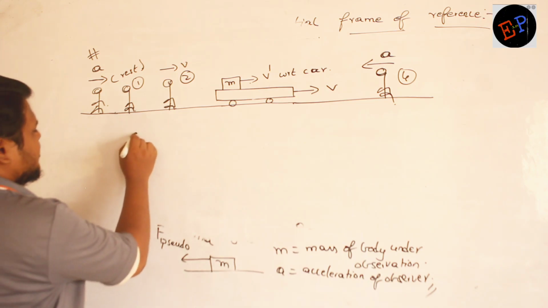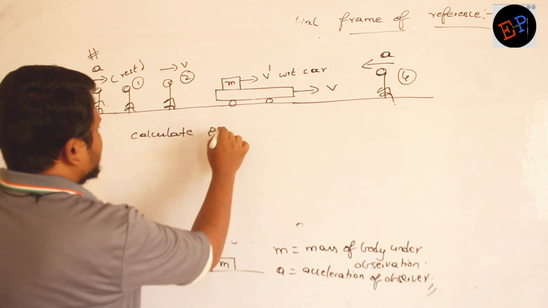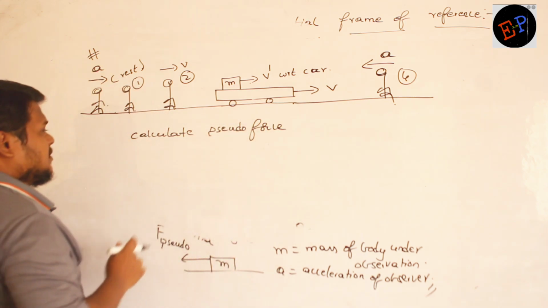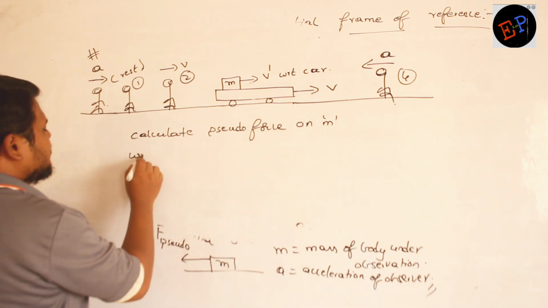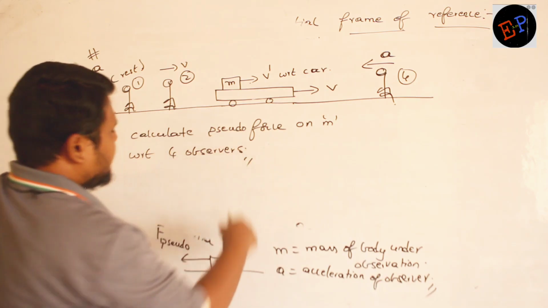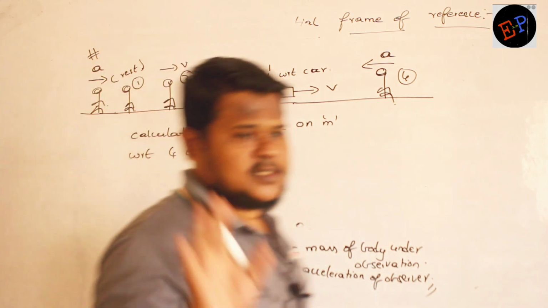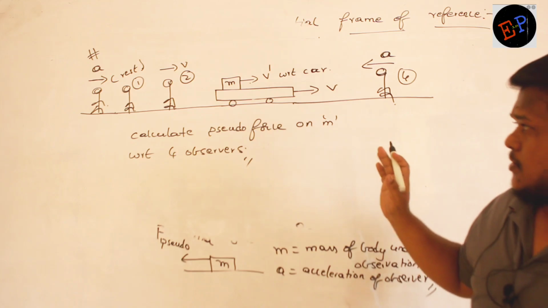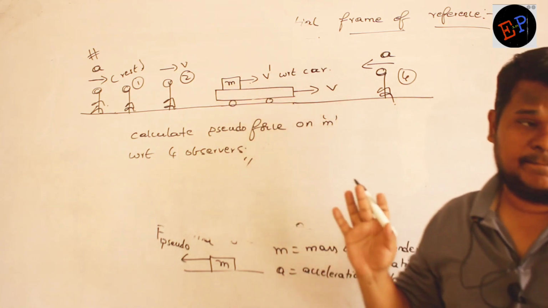Clear? Then calculate the pseudo force on small m with respect to the 4 observers. There are totally 4 observers now, and with respect to all of them, what is the pseudo force acting on this small m?